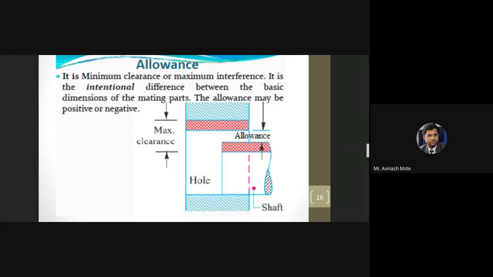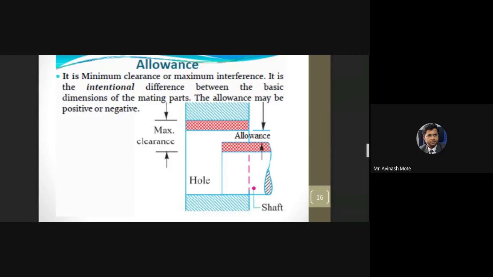Accordingly, if you check the adjustment, it is going to be interference fit and transition fit, right? Now, see here, this allowance is shown with these arrows, the difference between these two limits, limit of hole and limit of shaft. It cannot always be here. It can overlap, it can cross each other. In that case, it will be transition. It can overlap each other, and it will be interference fit.